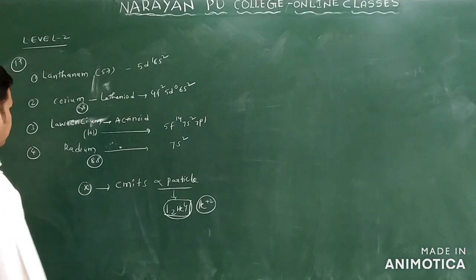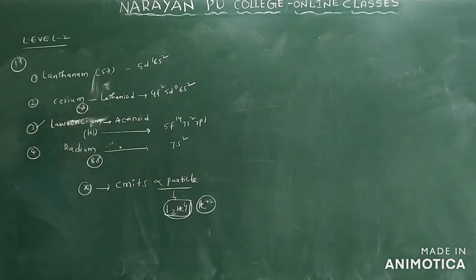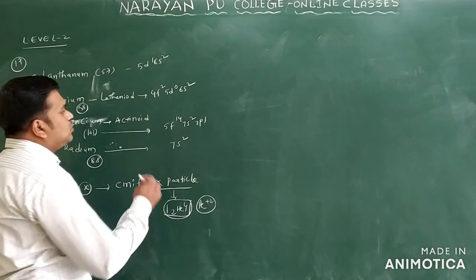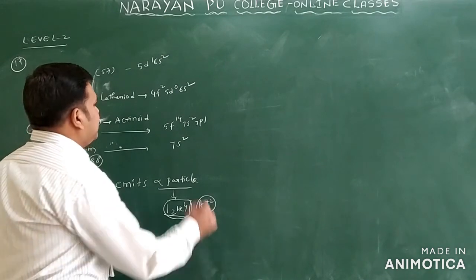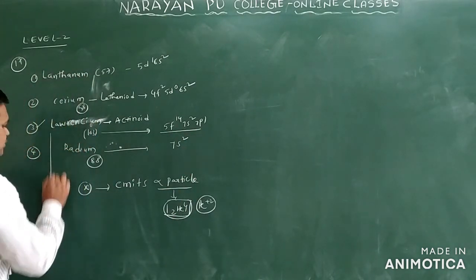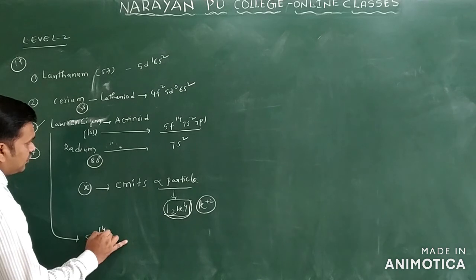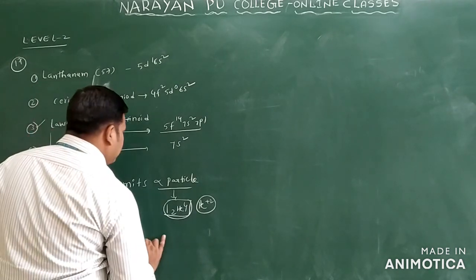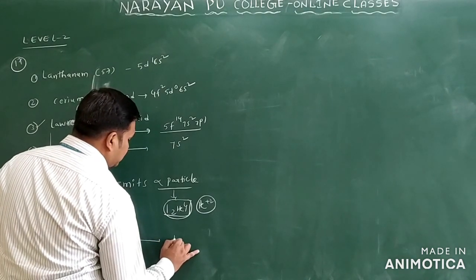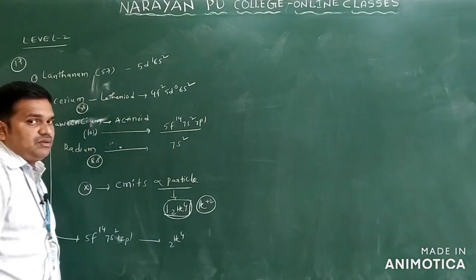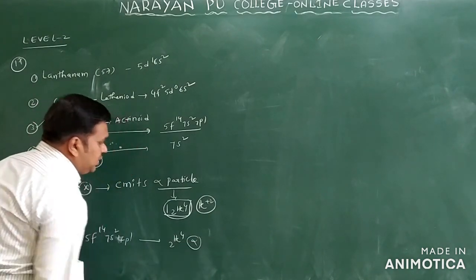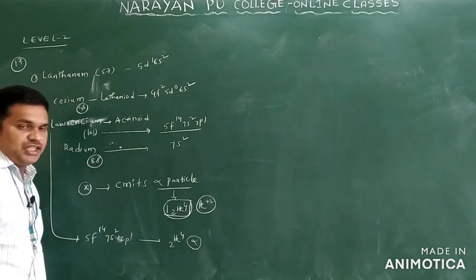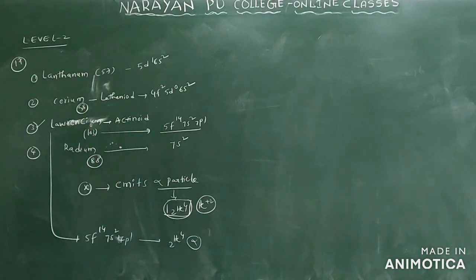So among these, which element shows this? Here it is lawrencium only. Why will lawrencium show it? Suppose lawrencium loses electrons, it does not change its group number. The configuration of lawrencium is 5f14, 7s2 and 7p1. It will form an alpha particle, a doubly charged helium. Then there is no change in the group number. So you will write here that it lost 2 electrons.